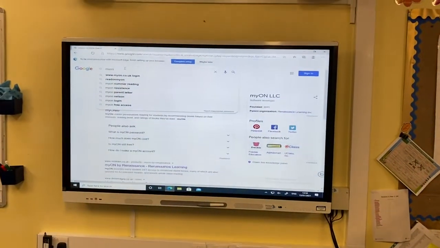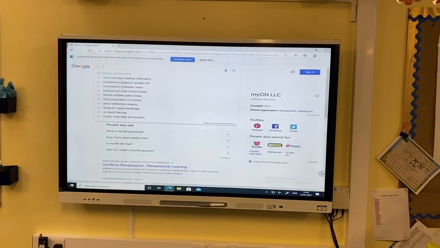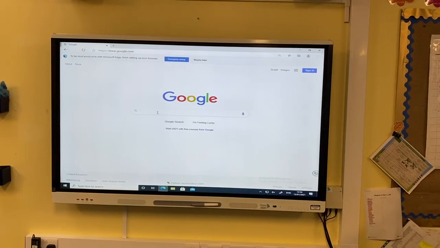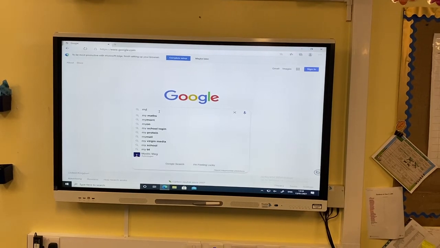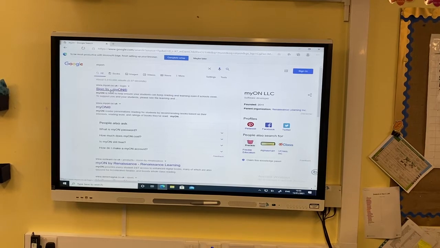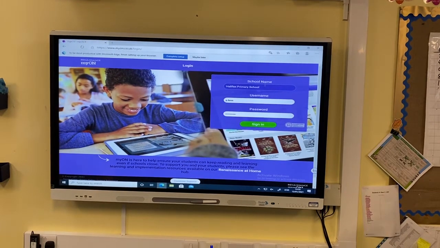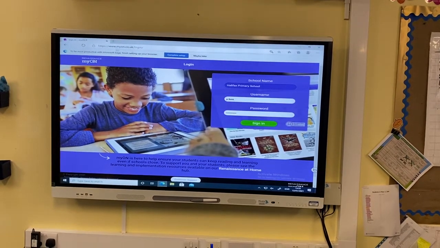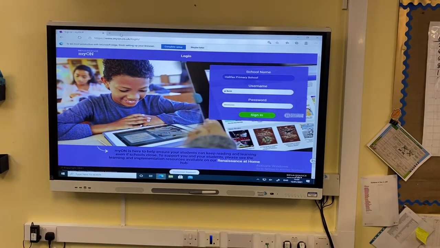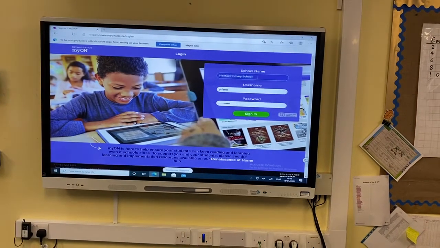The first thing we're going to do is get onto Google. So, www. We're on the Google website. Now, we're going to type in MyOn, M-Y-O-N. Then you'll come to this, and we'll just go sign in MyOn. Just make sure it's the UK one, that's myon.co.uk. There is an American version of this, which I don't think you'd be able to log into. So it's myon.co.uk.